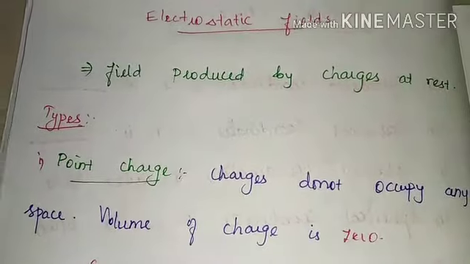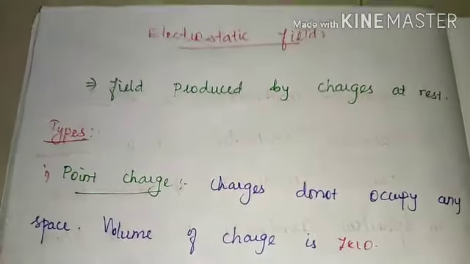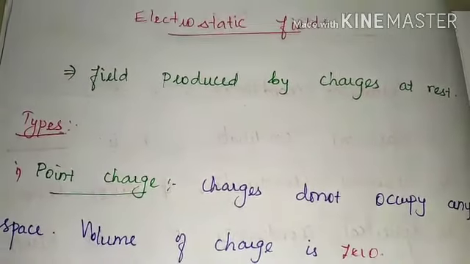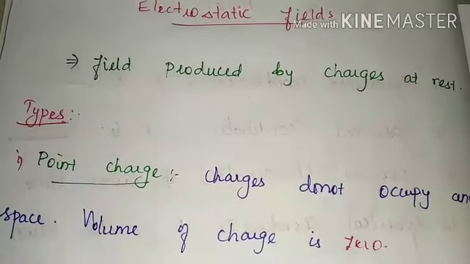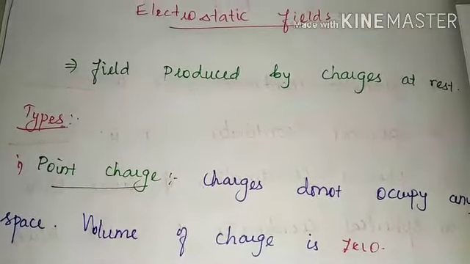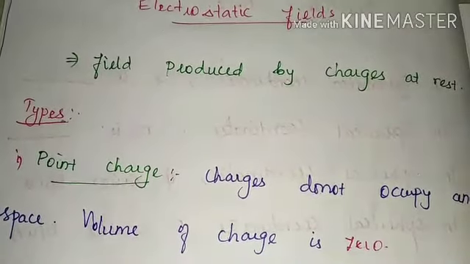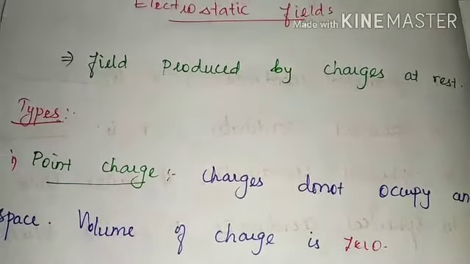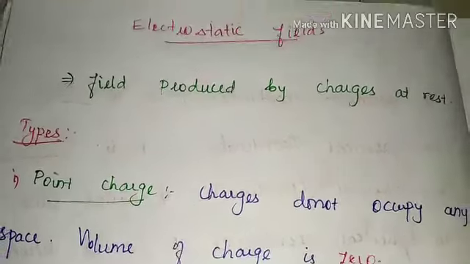In bread baking machines, electrostatic field is applied. In computer peripherals, X-ray machines, spray painting and so on, we are using this. These are all the applications of electrostatic field.